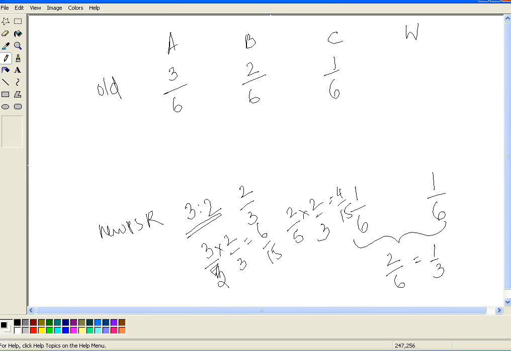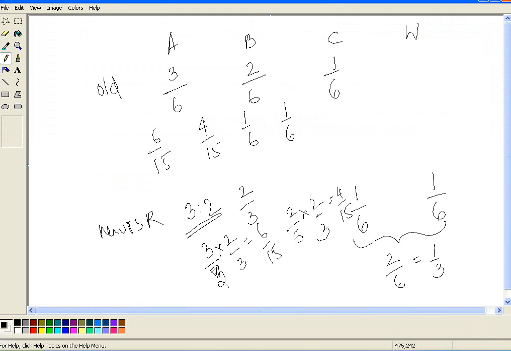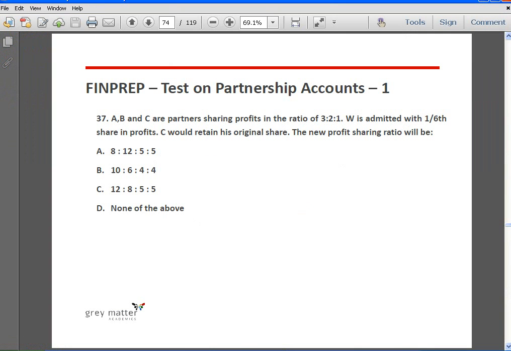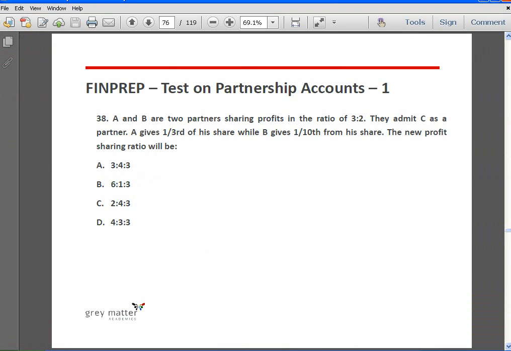So the new PSR for A is 6 by 15, B is 4 by 15, C is 1 by 6 and W is 1 by 6. Right? Now the common denominator for all this is 30. So let's multiply this by 2. So we get 12 is to 8 is to 5 is to 5. So this is the new profit sharing ratio. 12 is to 8 is to 5 is to 5. Next.